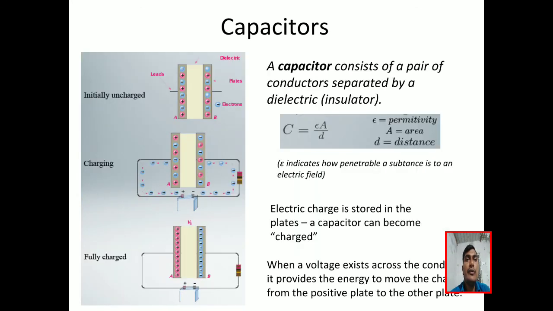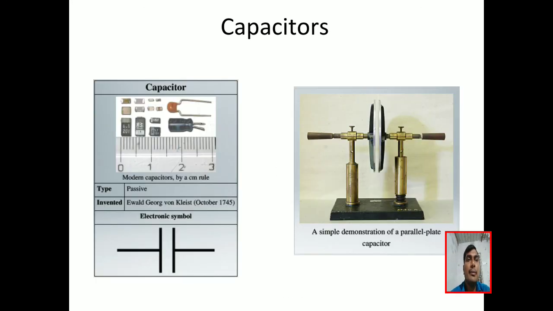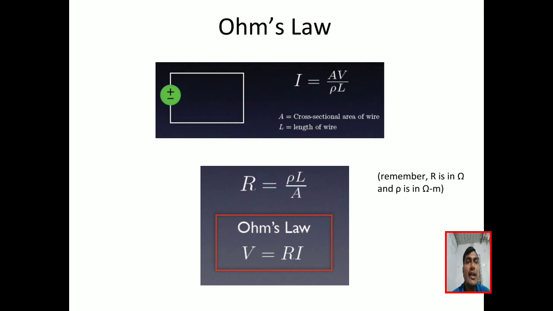So in the next class we will discuss the remaining elements: capacitors, inductors, the property of those capacitors and inductors, and energy stored in an inductor. Next, what are the types of sources?